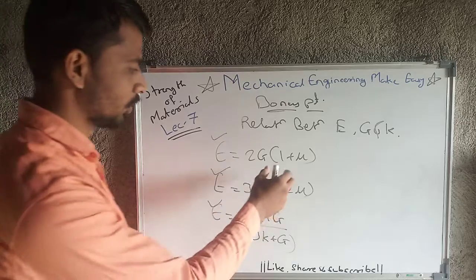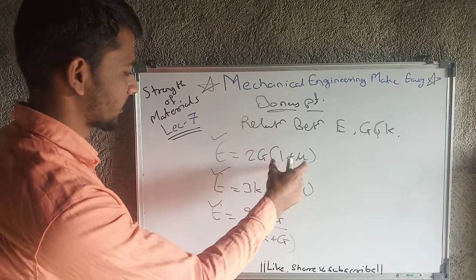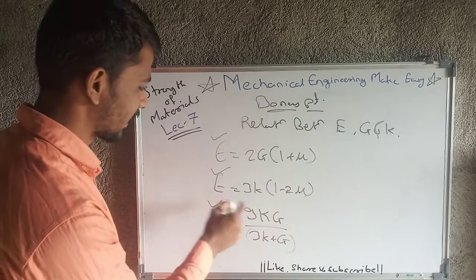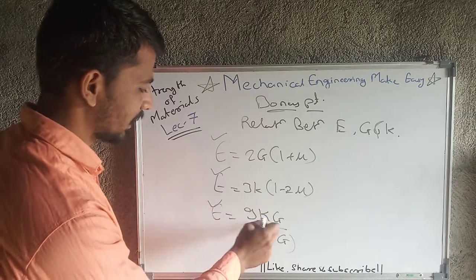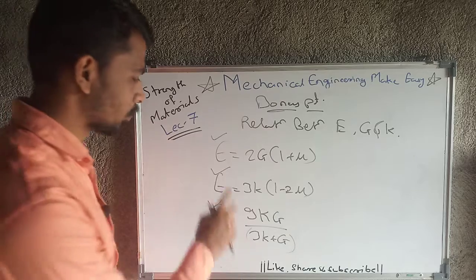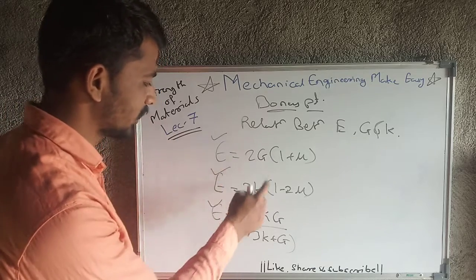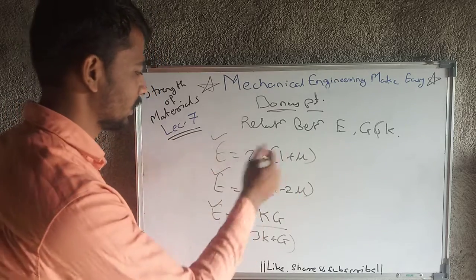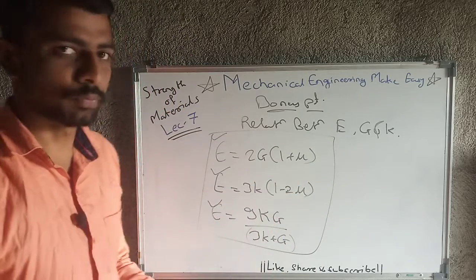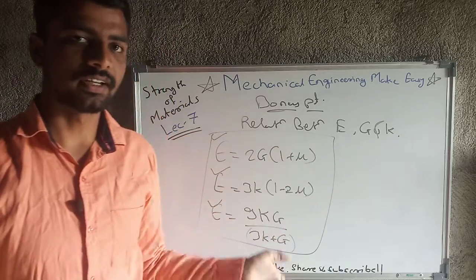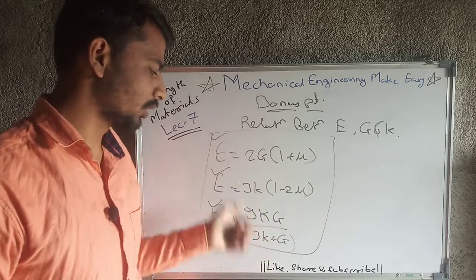In the first relation we will get the values of G, mu and E. Second will be mu, K and E, and third will be E, K and G. Okay, so between modulus of elasticity, modulus of rigidity, bulk modulus and Poisson's ratio we will get the relation. These three relations are very important, because from these three relations we can calculate any unknown quantity.